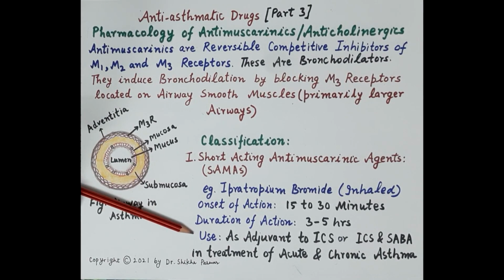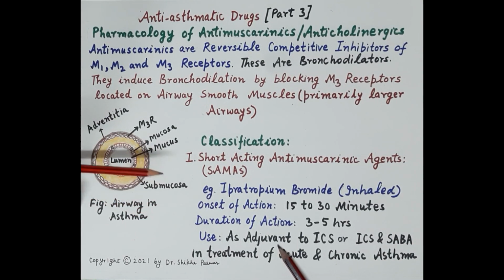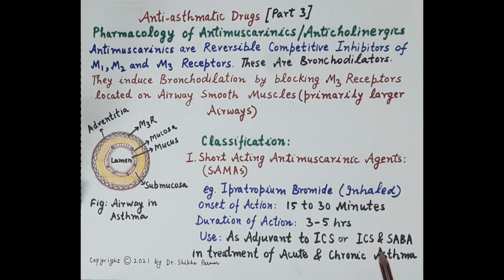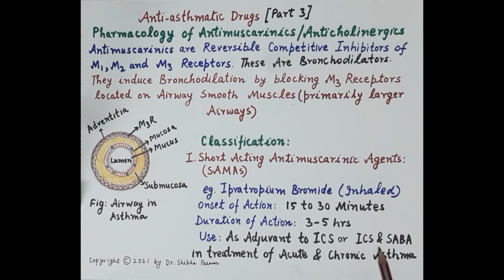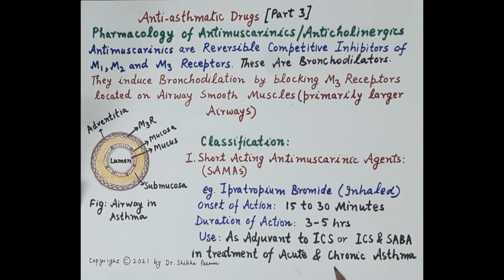Now, ipratropium is not used as a monotherapy. It is used as an adjuvant therapy, and it is added to inhaled corticosteroids, or it is added to a combination of inhaled corticosteroids and short-acting beta-2 agonist in the treatment of acute and chronic asthma.